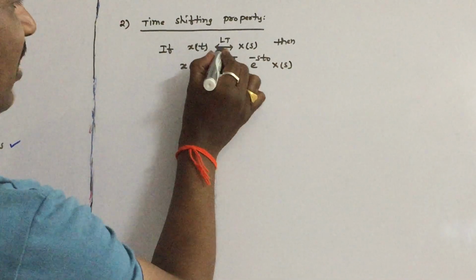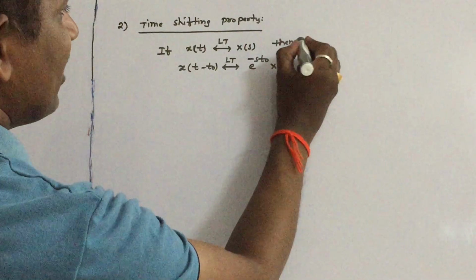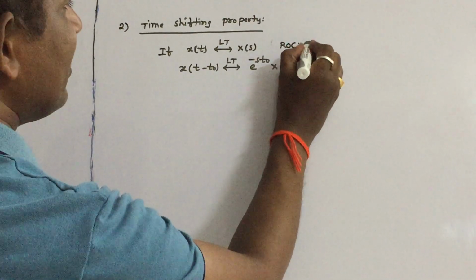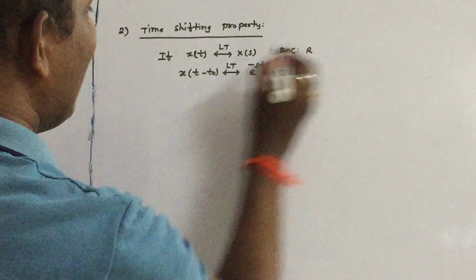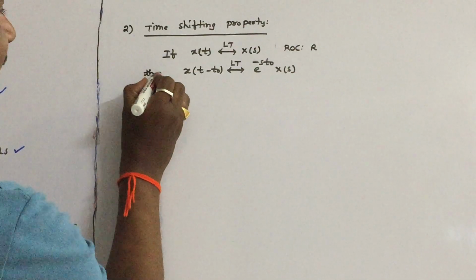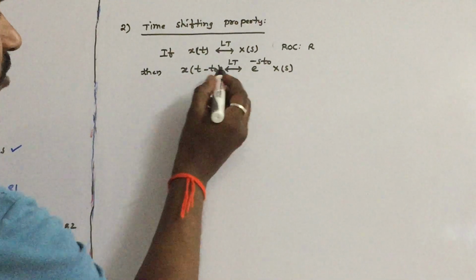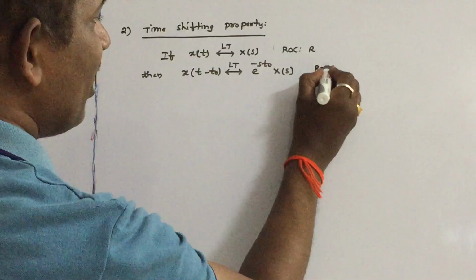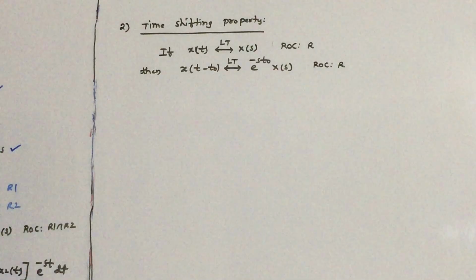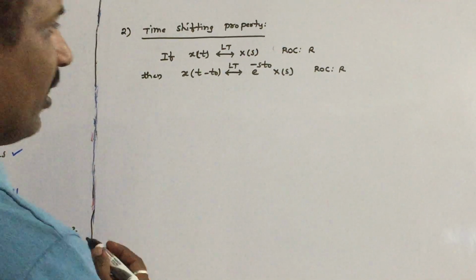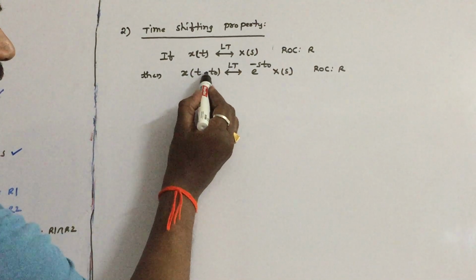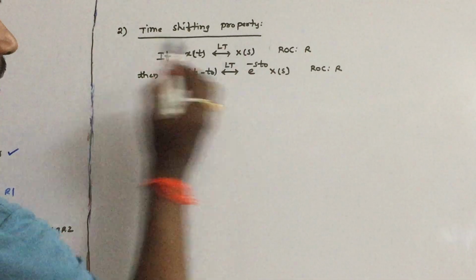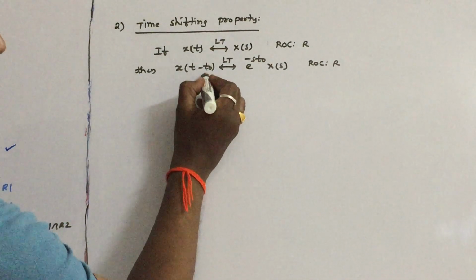For example, if x of t has Laplace transform X of s, let us say with the region of convergence R, then x of t minus t naught has Laplace transform e power minus s t naught X of s. Remember that the region of convergence will not change in time shifting. The hint you have to remember is that in time shifting, if minus is there, you have to keep minus. If plus is there, you have to keep plus. So where t naught is a constant.